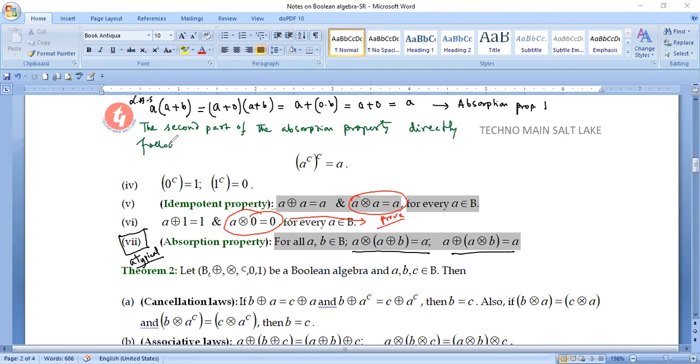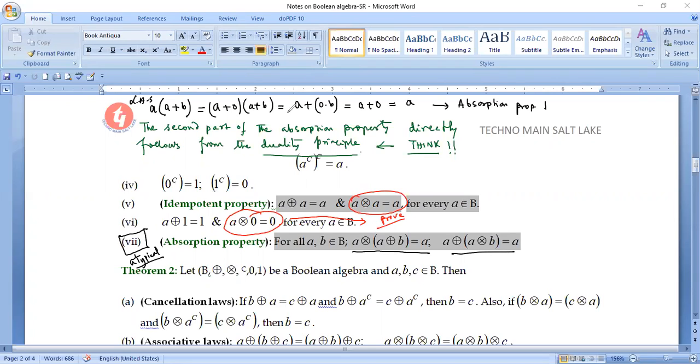follows from the duality principle. Directly follows from the duality principle. When I share the notes with you, I have already discussed what duality principle is in the previous session. So here also you can apply the duality principle to prove the second part. It will be directly derived. You don't have to do any calculation.